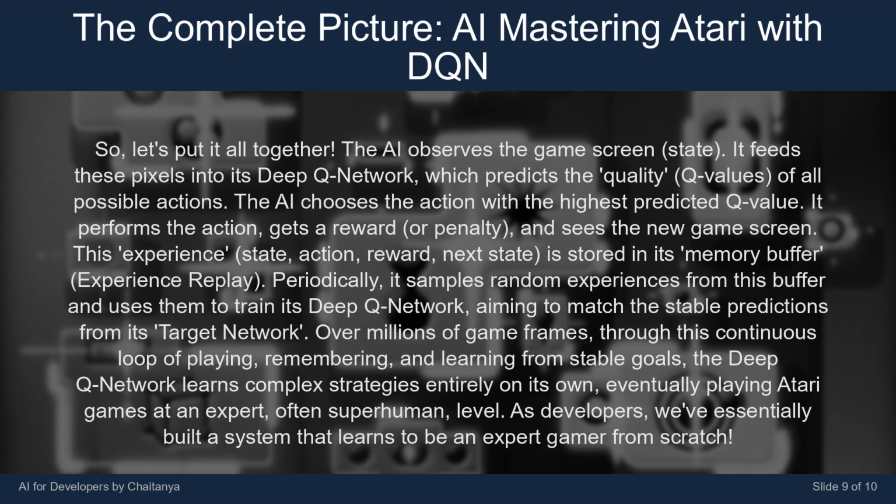Through this continuous loop of playing, remembering, and learning from stable goals, the deep Q network learns complex strategies entirely on its own, eventually playing Atari games at an expert, often superhuman, level. As developers, we've essentially built a system that learns to be an expert gamer from scratch.